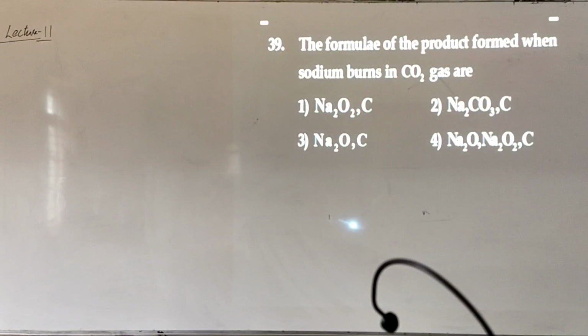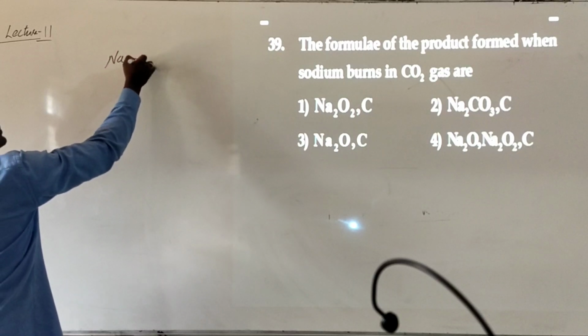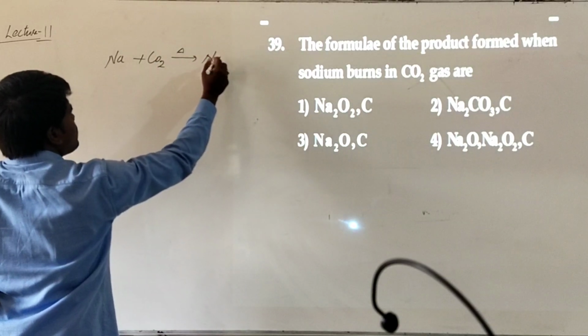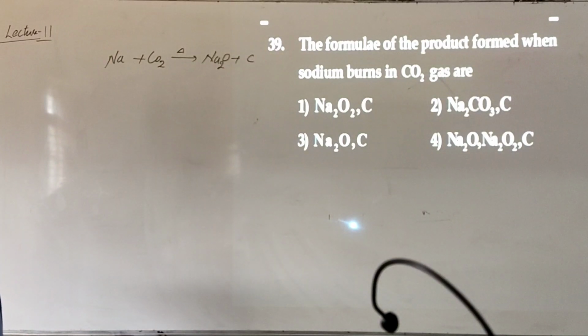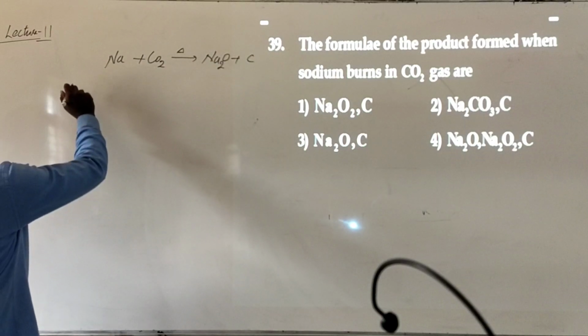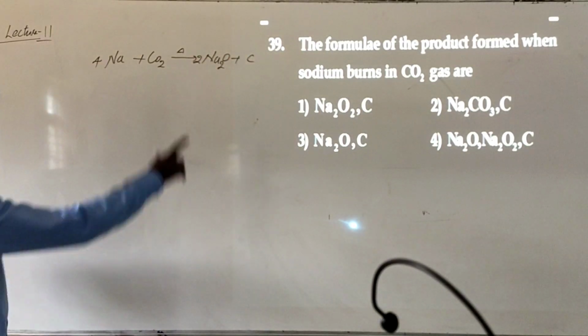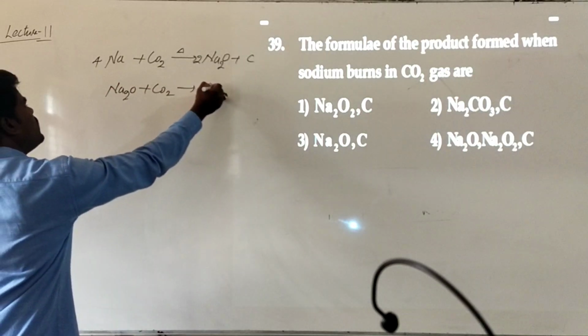The question asks for the formula of the product formed when sodium burns in carbon dioxide gas. When solid sodium is heated with carbon dioxide, basically it forms sodium oxide plus carbon. Take a balanced equation for that. Here you have to take 4 moles of sodium so that you will get 2 moles of sodium oxide and 1 mole of carbon. And this sodium oxide formed will combine with carbon dioxide to form Na2CO3.